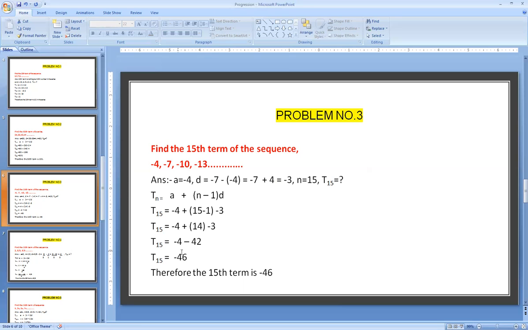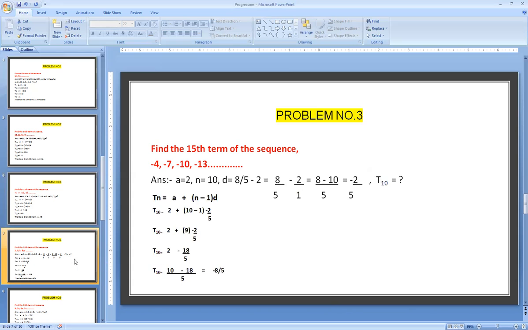15th term equals minus 4 plus, into minus, is minus. 14 into 3, because we have to multiply minus 3 into plus 14. So plus into minus becomes minus 14 into 3, which is 42. Therefore, the 15th term is minus 4 minus 42, both together, if we add, the value becomes minus 46. Therefore, the 15th term is minus 46.